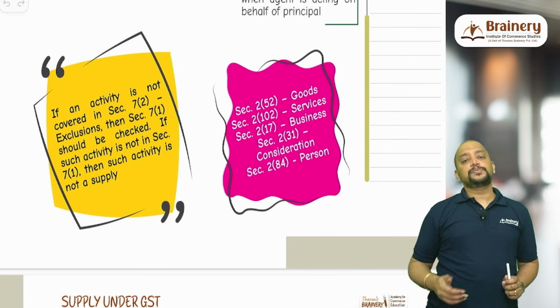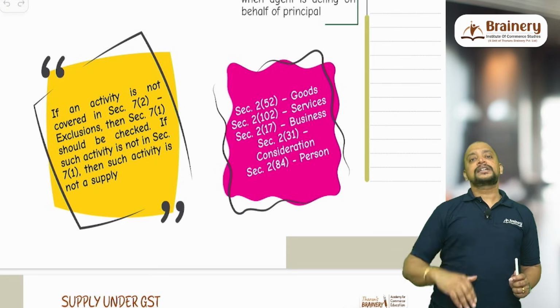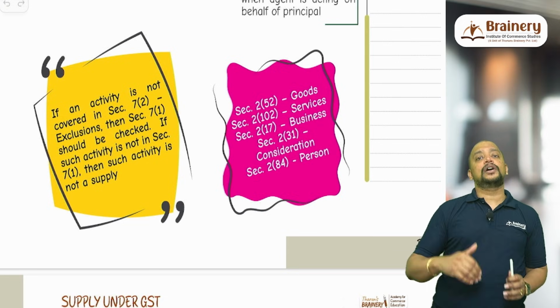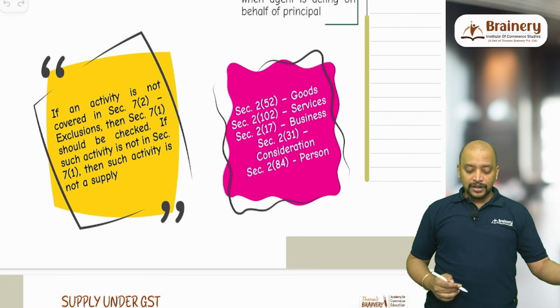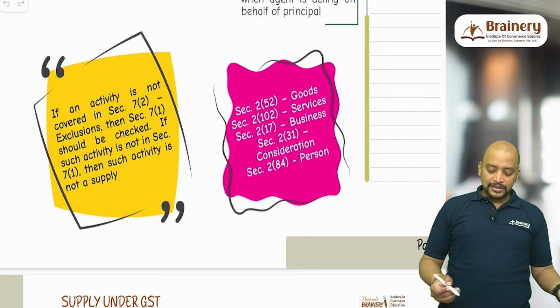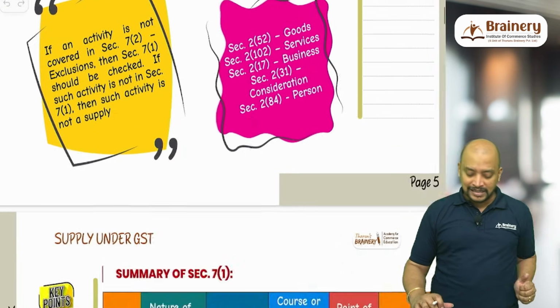If it is not in 7 subsection 2, just check whether it is covered under 7 subsection 1. If yes, it is covered under 7 subsection 1, then it is supply. What if it is not covered under 7 subsection 2 and it is also not covered under 7 subsection 1? Then consequently it is not a supply. So that is with respect to this. Then these are the definitions which we need to understand based on this discussion so far.